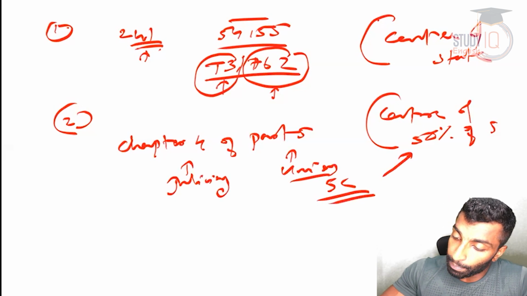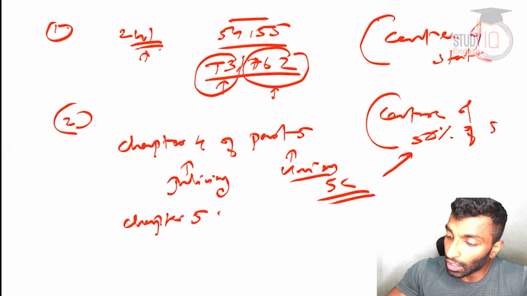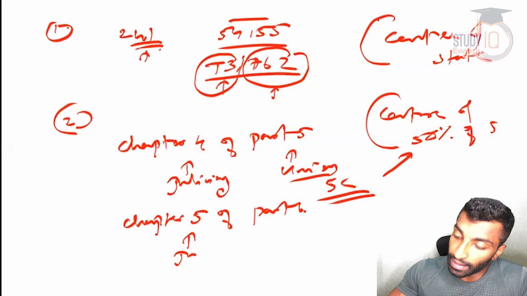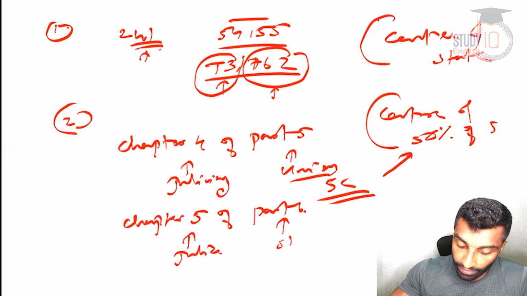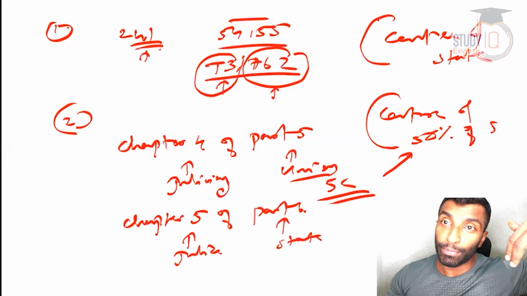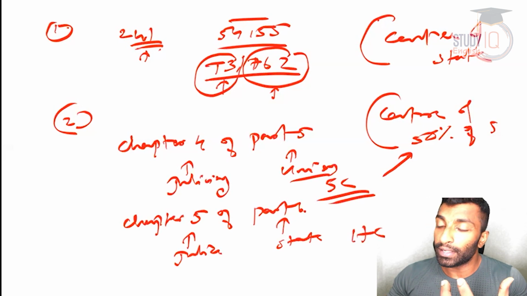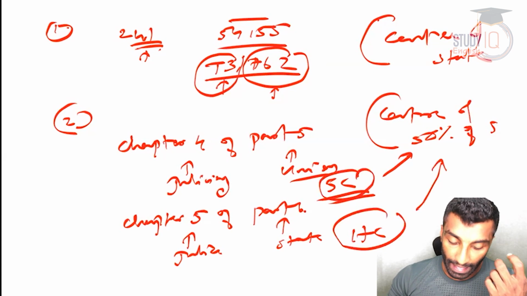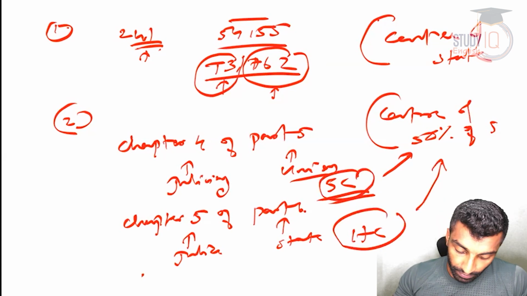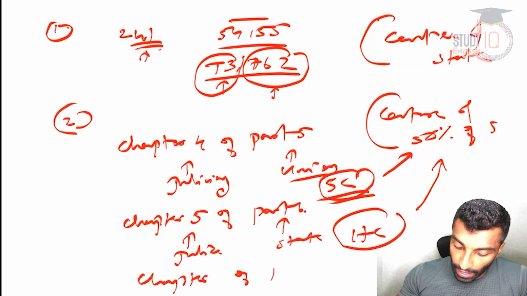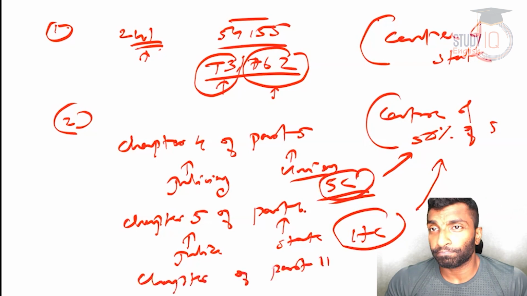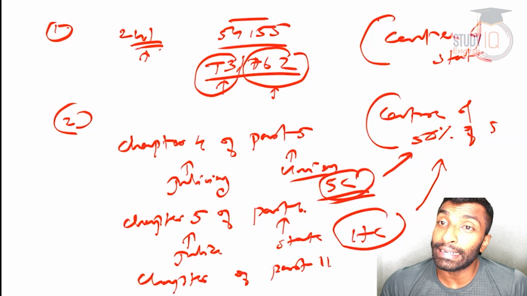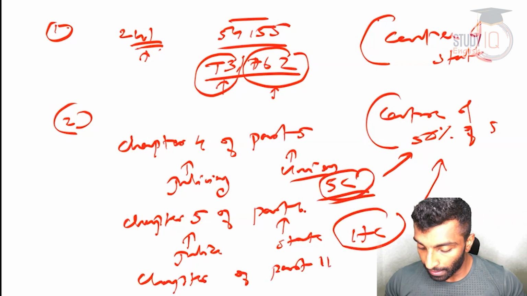And also chapter 5 of part 6. What is chapter 5? It is again judiciary. Part 6 is at the state level. So judiciary at the state level, I'm talking about the high court. So guys, the point is anything related to the Supreme Court and high court, you need to get it approved by center and 50% of the states. Also, chapter 1 of part 11. What is chapter 1? It is legislative relation. Part 11 is center-state relation. So the center-state legislative relation is also important here.